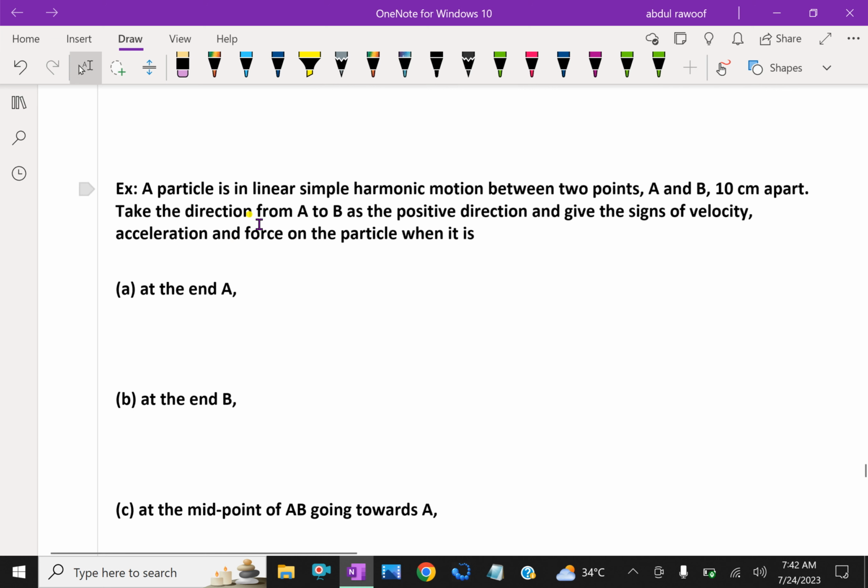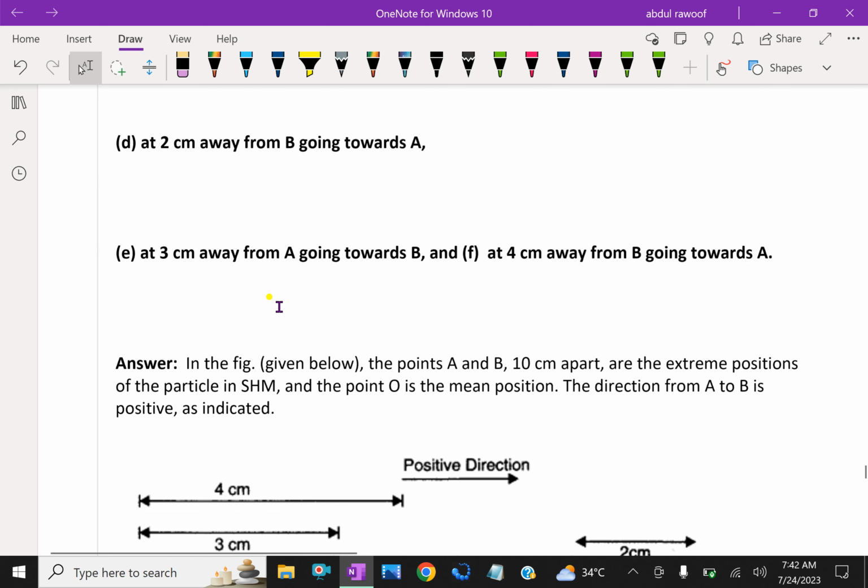A particle is in linear simple harmonic motion between 2 points A and B, 10 centimeter apart. Take the direction from A to B as the positive direction and give the sign of velocity, acceleration and force on the particle when it is at the point at the end A.